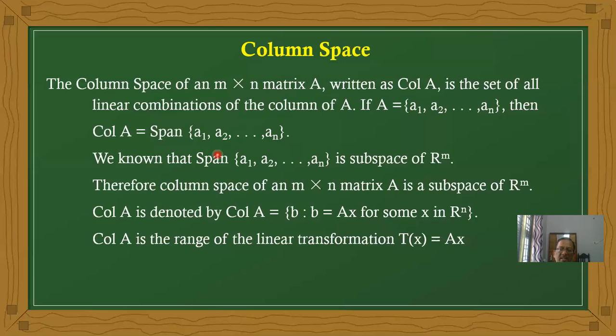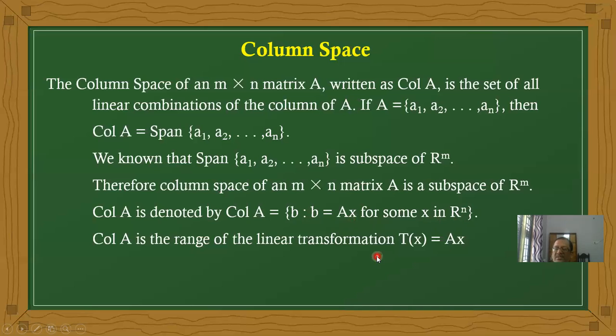Therefore, the span of A1, A2, up to AN is a subspace. Now, it is nothing but Col A. Therefore, the column space is a subspace of R^M. And Col A is denoted like this: the set of B such that B equals AX for some X in R^n.